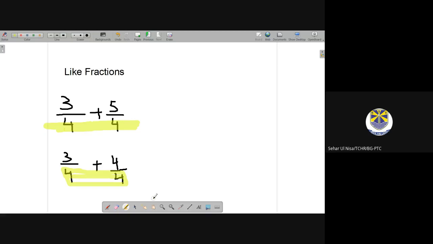Any question? Teacher, will this topic come in the final exams? Yeah, time is also included in the final exams. That's why I told you these topics are important, because I'm just revising the topics that are in your final exams. Okay, do you have any question related to like fractions? No.